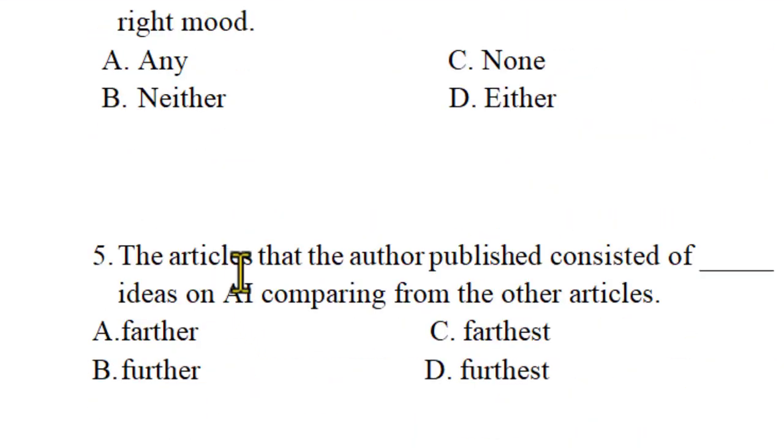Fine. The articles that the author published consisted of blank ideas on AI, or artificial intelligence, compared with the other articles. Faster, further, fastest. So actually, the positive word here is far. This is a positive word.